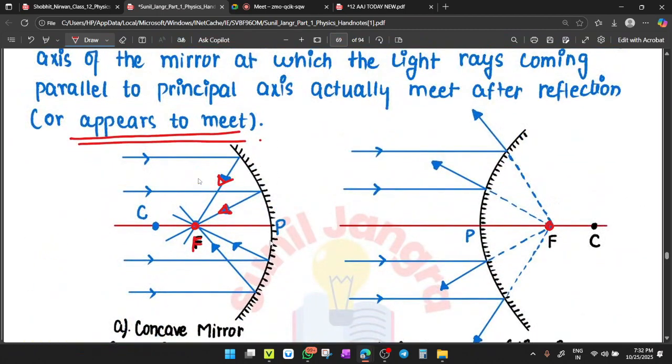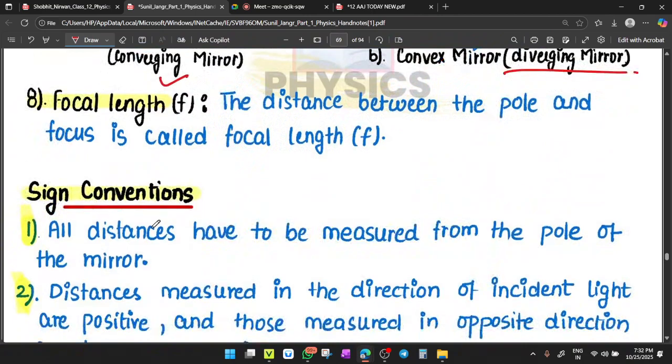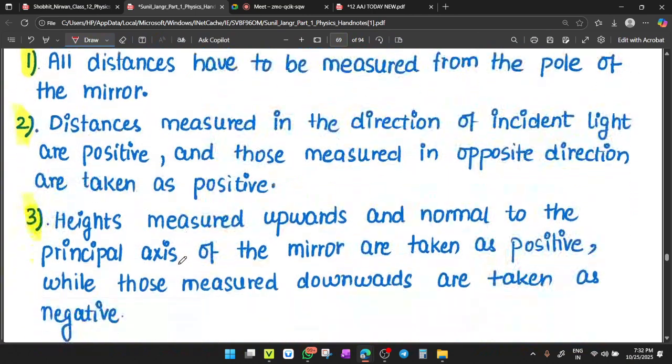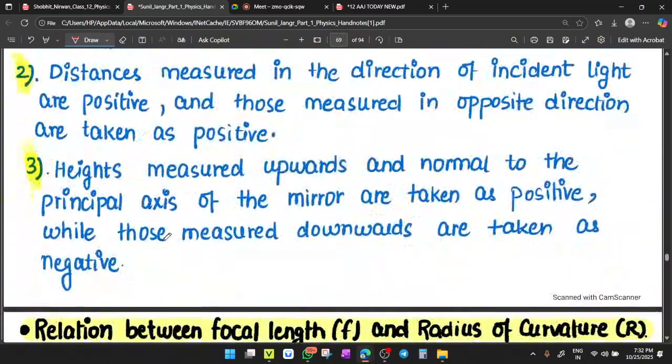Yes. So now you can see the light rays get converged here. So the concave mirror is called converging mirror. And here the light rays are diverged. They appear to come from the focus. So this type of mirror is called diverging mirror. Got it? Focal length, the distance from the pole to the focus point, is called focal length. And we already have this sign convention.